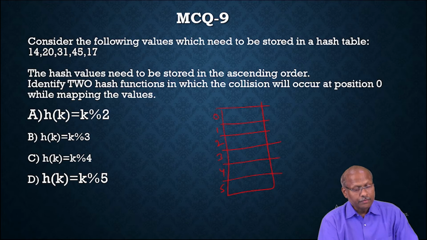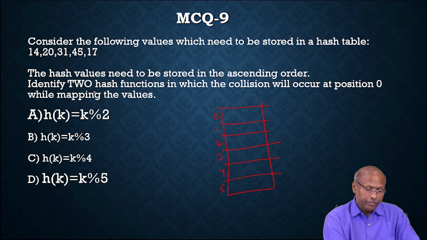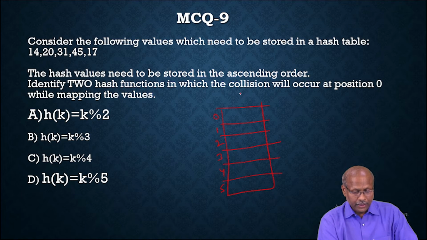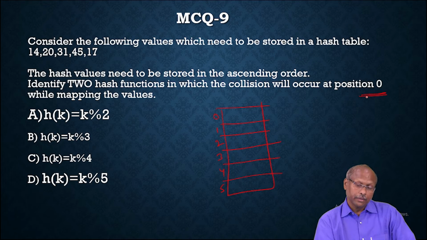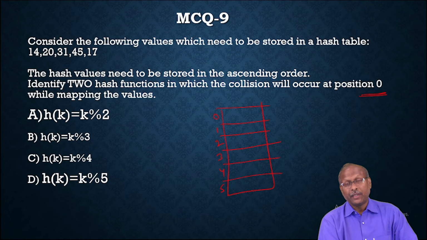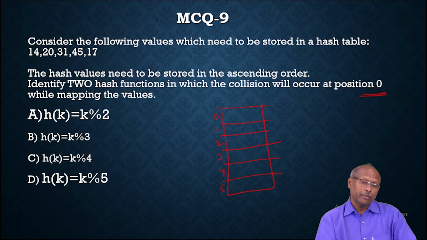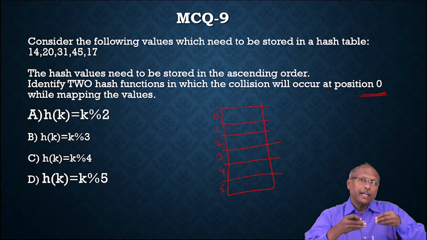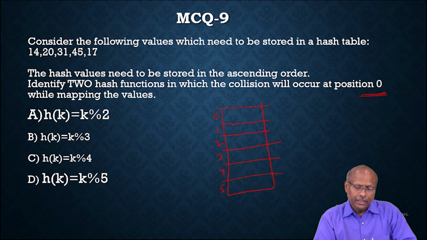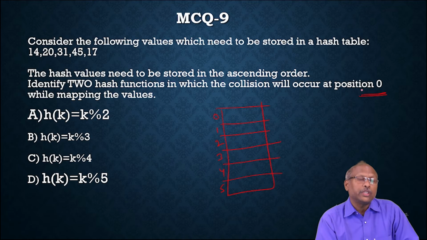Now, what is the question? The hash values need to be stored in ascending order. Identify the two hash functions in which the collision will occur at position 0. So you have to store the values in such a way that they collide. Whenever two keys point to the same index, that is called a collision. So there must be a collision at position 0.